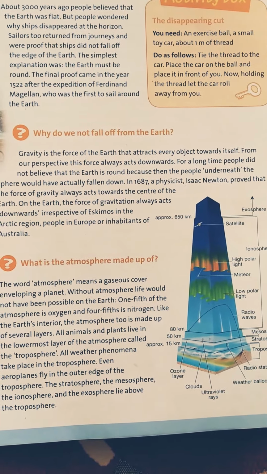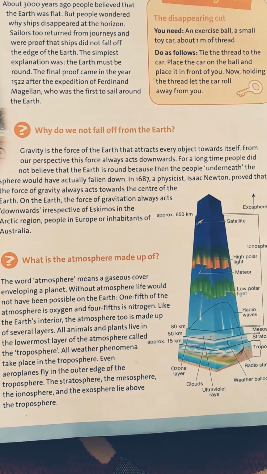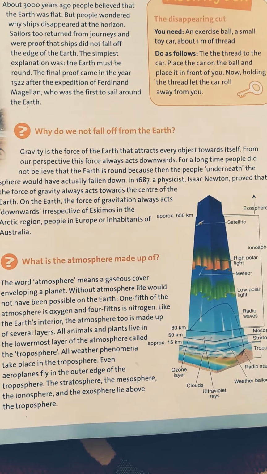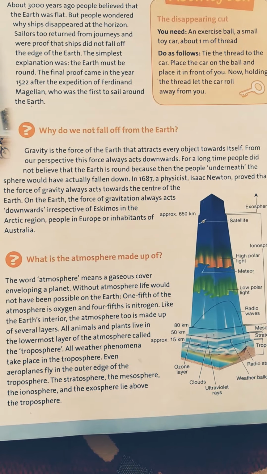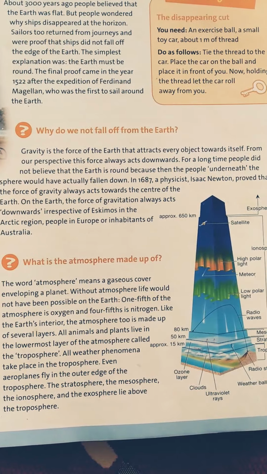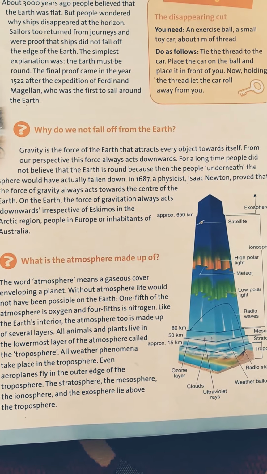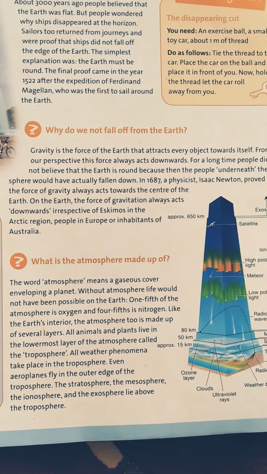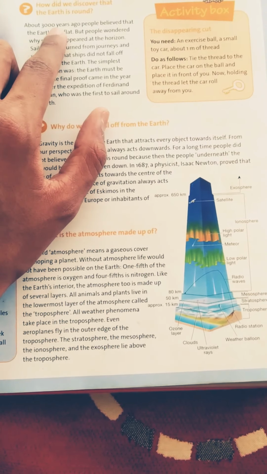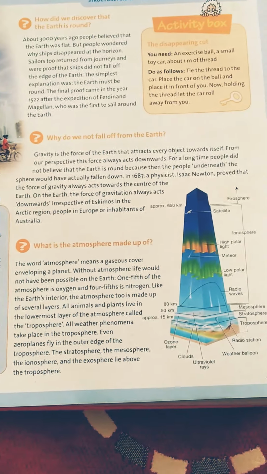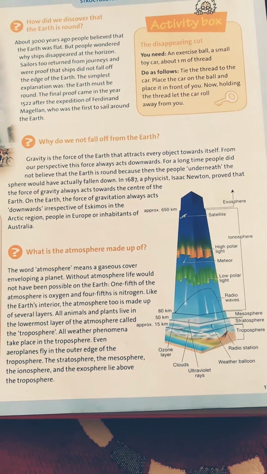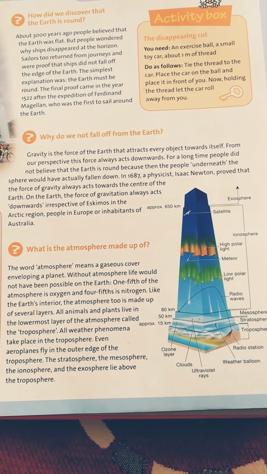And the next line says that for a long time people did not believe that the earth is round, because then the people under it in the sphere would have actually fallen down. A long time ago, 3,000 years or more, people thought that the earth is not round, because if the earth were round, we would have fallen off from it.